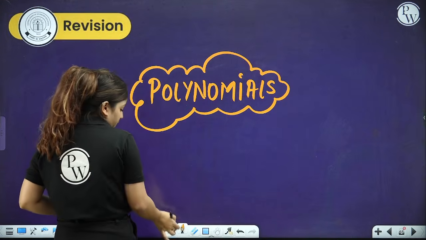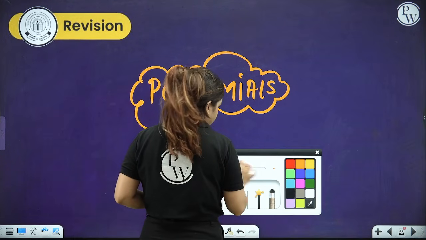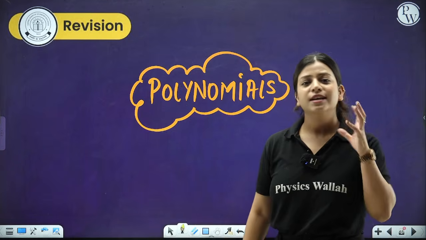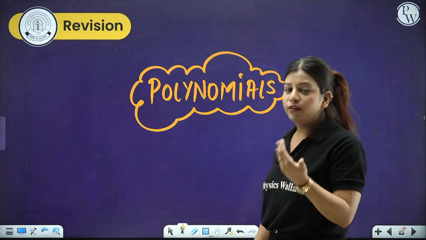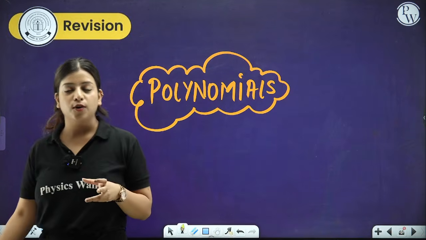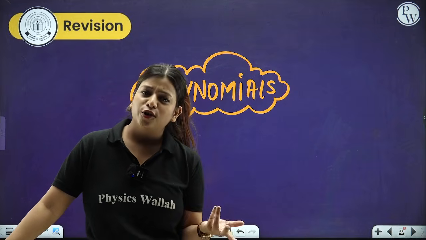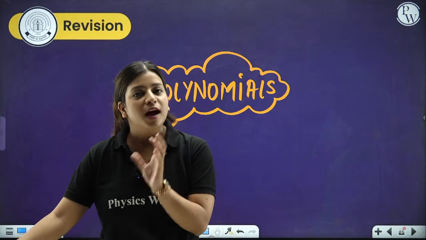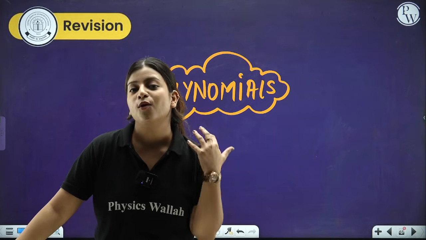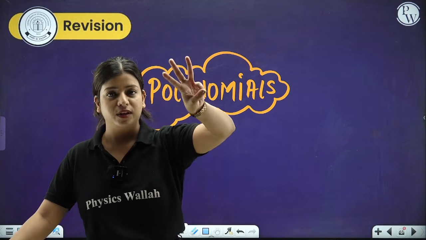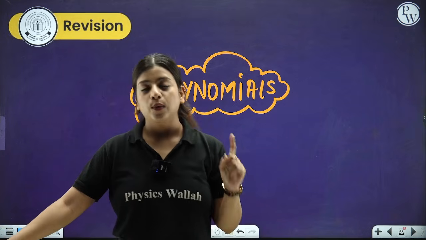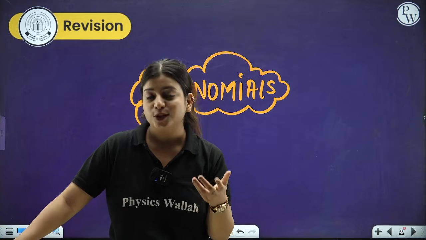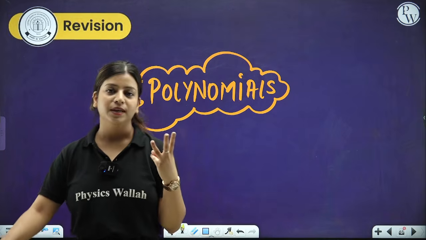So the very first thing that we learned about polynomials is what, people? Tell me. What do you think? The general expression, right? How do we say that a particular thing is a polynomial? Basically, it is a combination of your variable, your constants, your coefficients and everything, right? Secondly, after looking at a particular expression, we can say it is a polynomial or not by checking 3 things. First of all, the power should be a whole number. Second, there should be no negative power, no fractional power. Third, there should be no variable in the denominator.